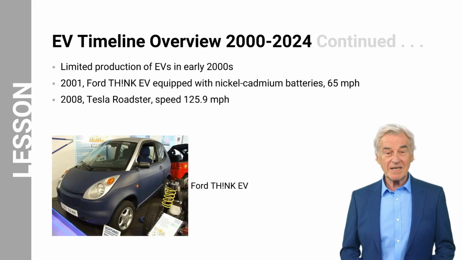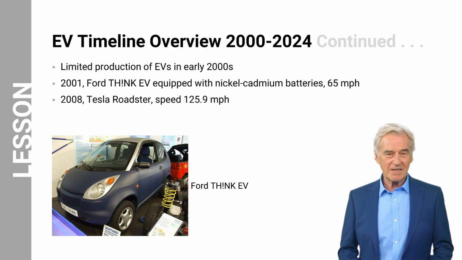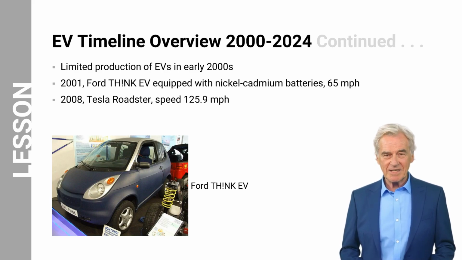Let us now look at the EV journey from 2000 until 2024 in more detail. In the early 2000s, the production of EVs was limited compared to today's standards. During that time, several EV models with varying capabilities were introduced.